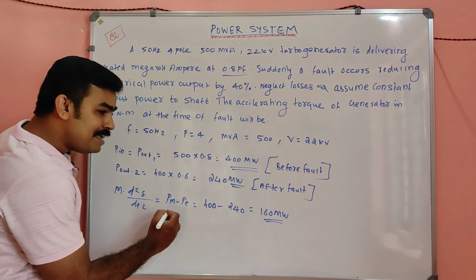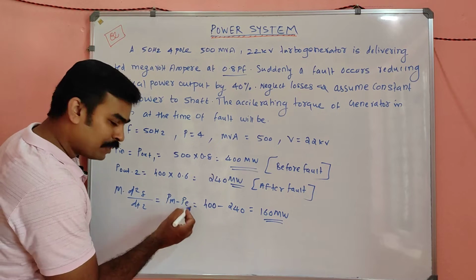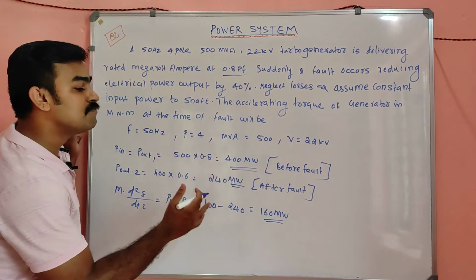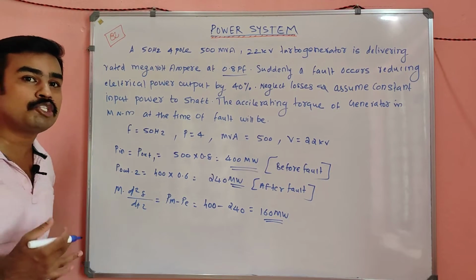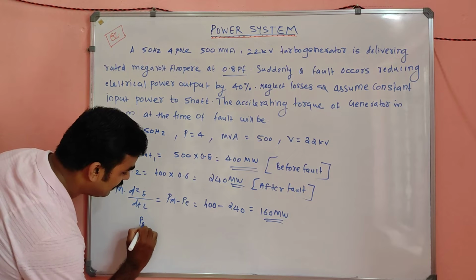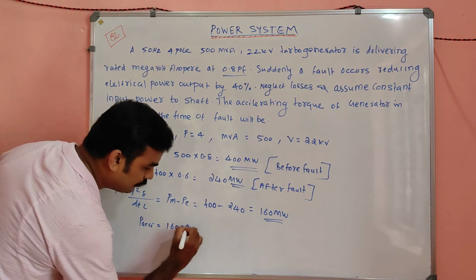Due to this, there will be acceleration of the rotor because Pm is higher than P. Pm is higher than P, so there will be an acceleration. So this 160 megawatt is the actual reason for the accelerating power, my dears. P accelerating is equal to 160 megawatt.